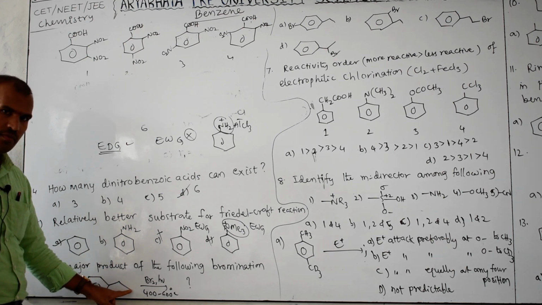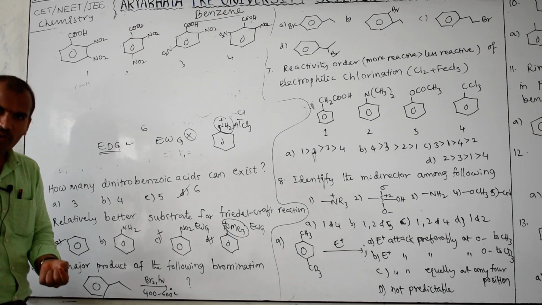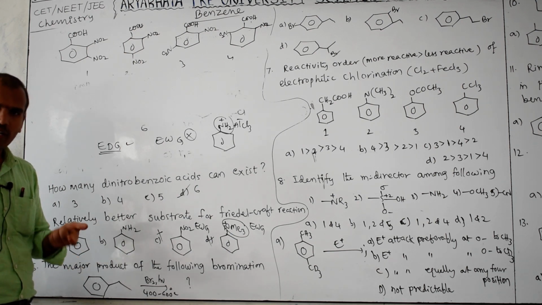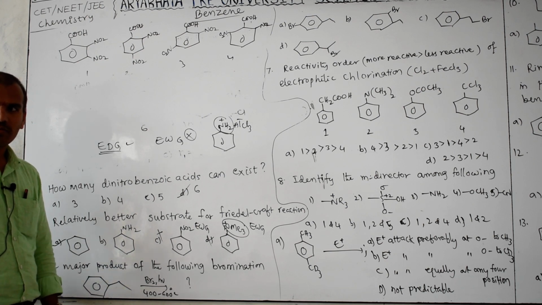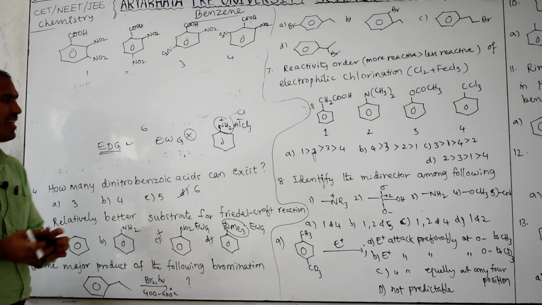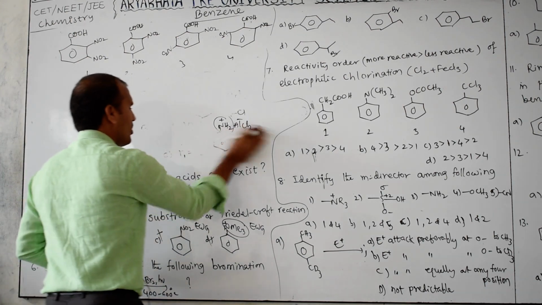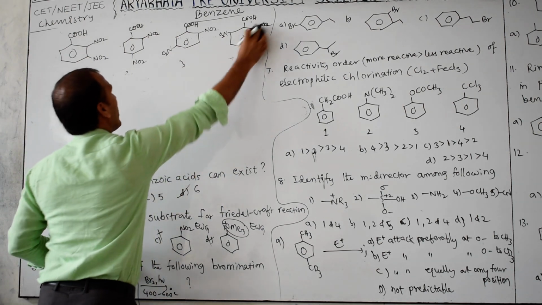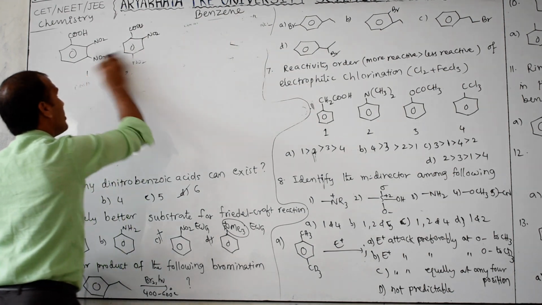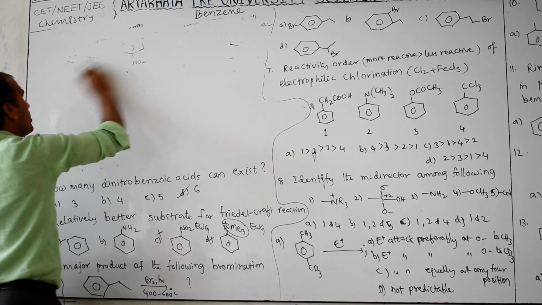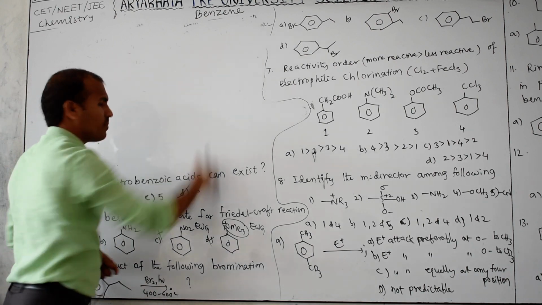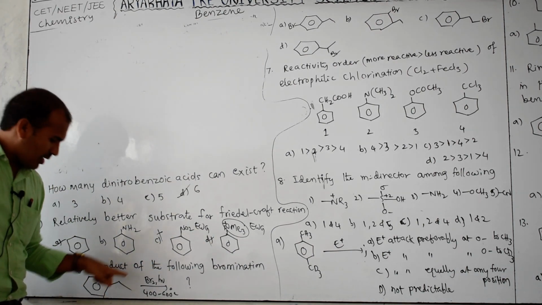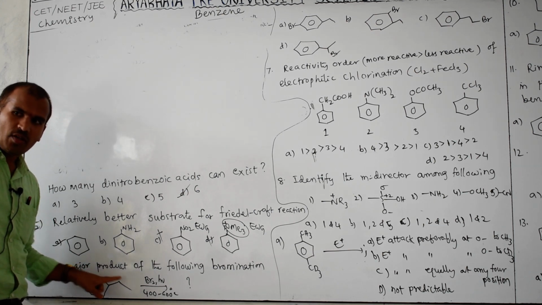Which is favorable for free radical formation? Primary more stable or secondary more stable? Stability. Already you know that tertiary is more stable than secondary, and secondary is more stable than primary. Therefore, which is the favorable position for substitution? Secondary or primary? Secondary. So bromine substitutes at which position? This secondary position, not on benzene.